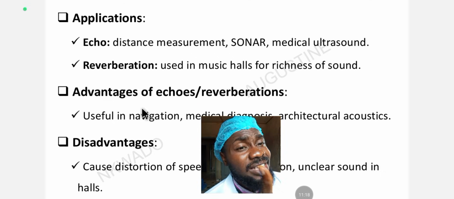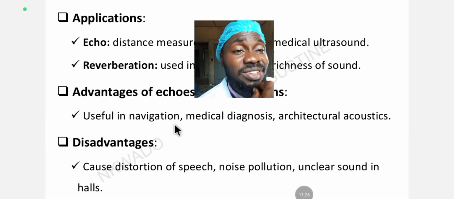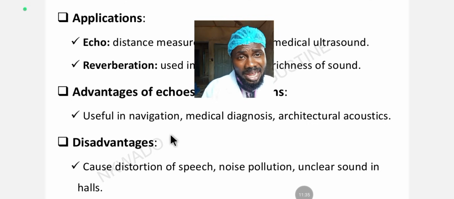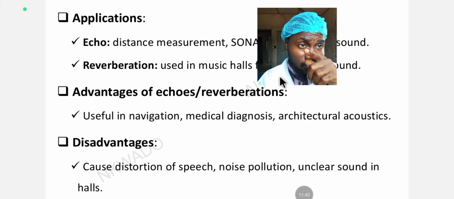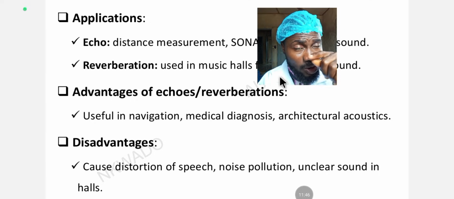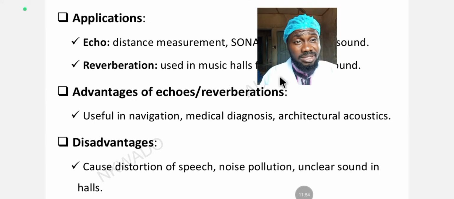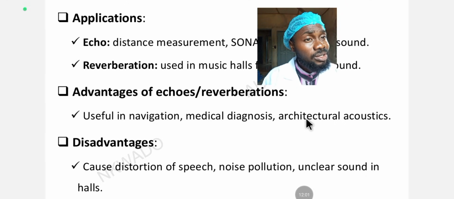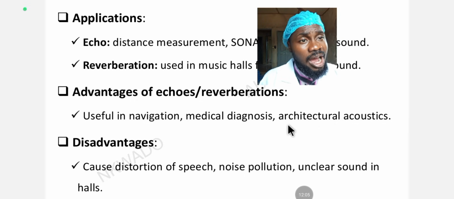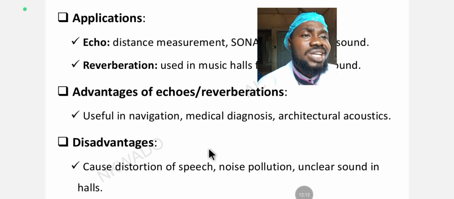Now, let's look at the advantages of echoes and reverberations. The advantages is its usefulness in navigation, medical diagnosis, and architectural acoustics. In navigation, like when you are navigating with an instrument, like in medical practice where you use instruments with fiber optic to trace something in any of the systems, digestive system or any system. You also use it for medical diagnosis, like in ultrasound or echocardiogram, and you use it in architectural acoustics.